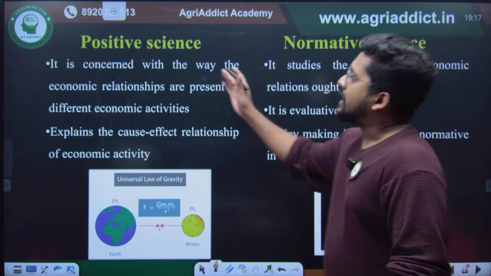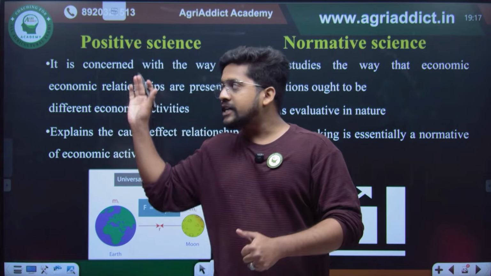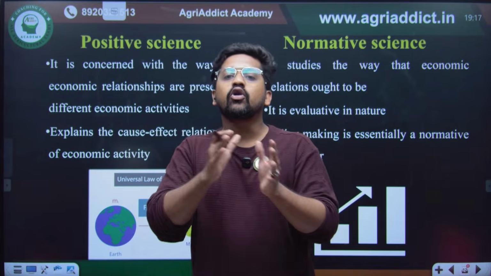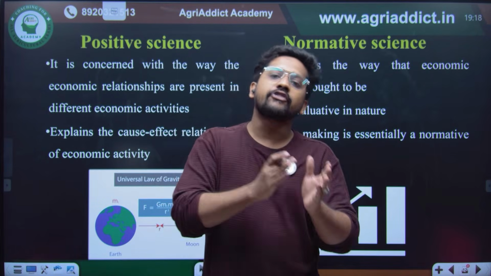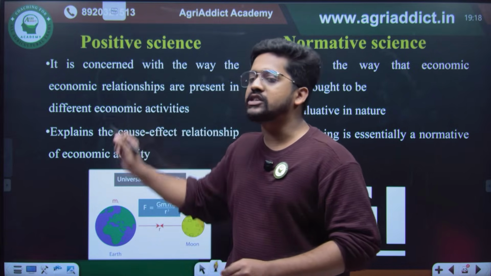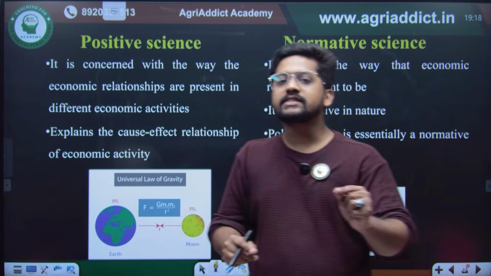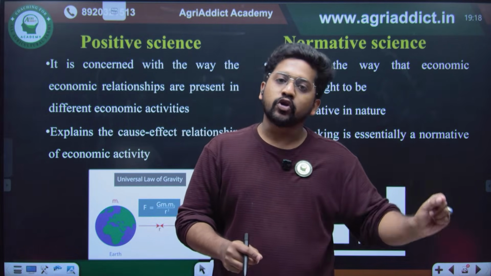Then economics can be considered as a positive science and a normative science. A positive science means it explains what is, or we can say the cause-effect relationship. It is just the functional relationship between the cause as well as the effect. So it answers the question of what is. But normative economics is the answer to the question of what ought to be or what should be.